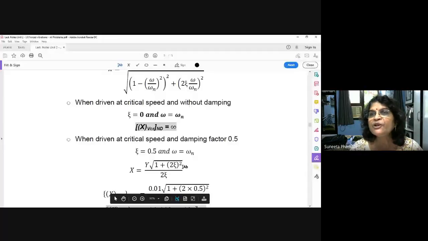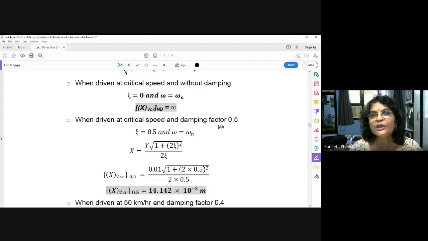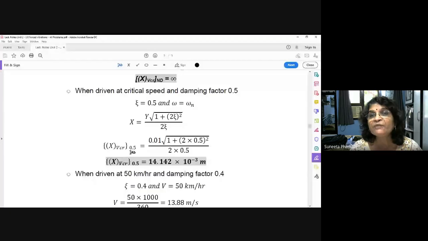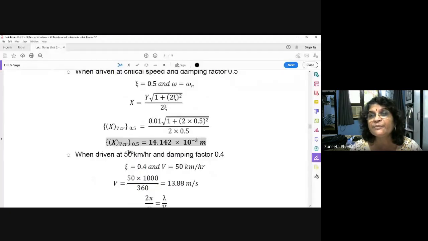Now you know the value of zeta directly, given 0.5. Put the value of zeta here. You will get the amplitude of vibration of the car at critical speed at damping factor 0.5. It is coming as 14.142 into 10 raised to minus 3 meter. That means 0.014 meter, that means 14 mm.